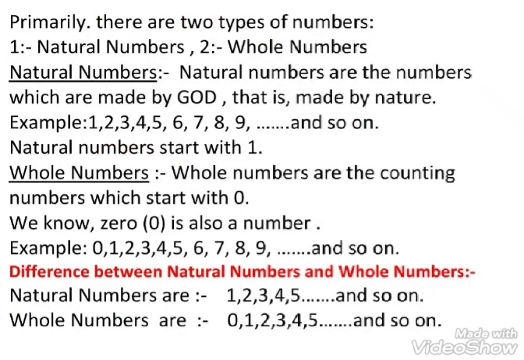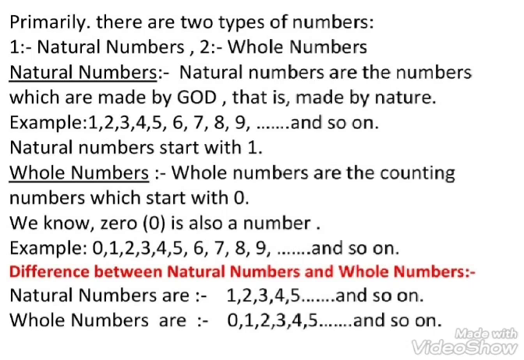Primarily, there are two types of numbers. First, natural numbers. Second, whole numbers. Natural numbers are the numbers which are made by God, that is, made by nature.